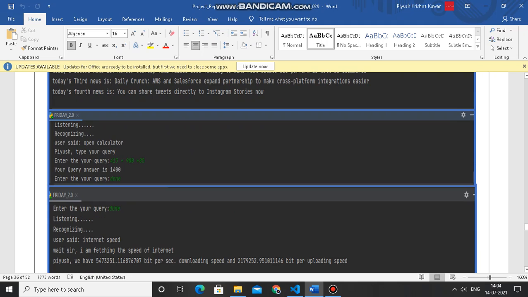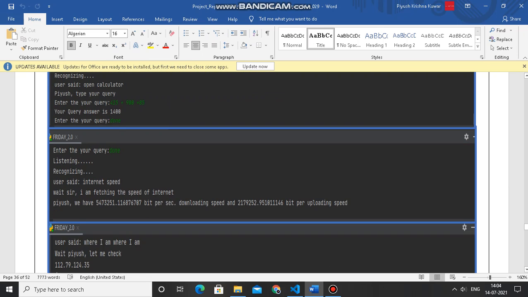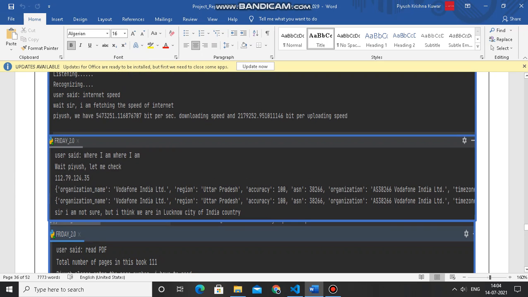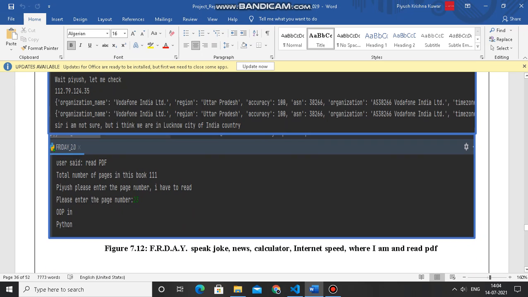And it can also calculate. Users can easily use the calculator feature, or find the internet speed, or a user can also ask where I am, and it can give the location. So it gave the location in Lucknow city of India.